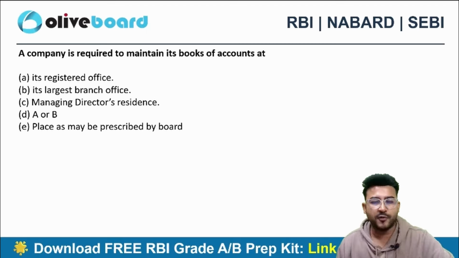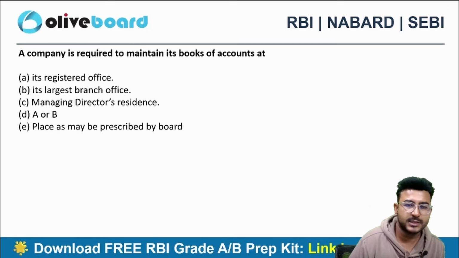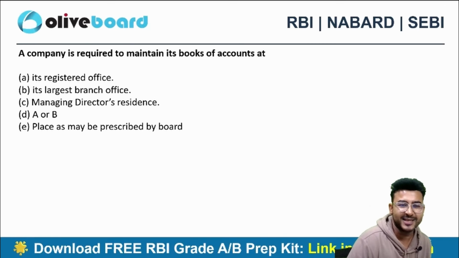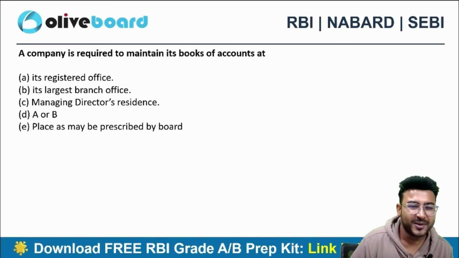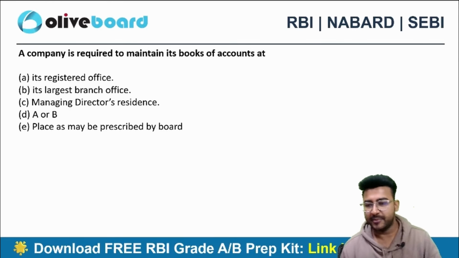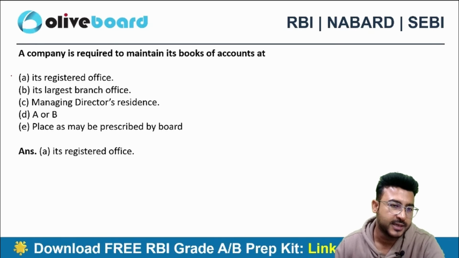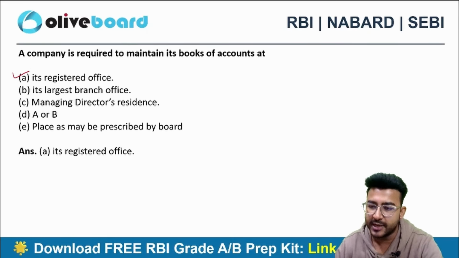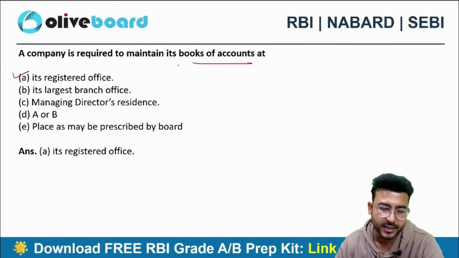At the registered office, largest branch office, managing director's residence. That's hilarious. Option A or B, or place as may be prescribed by board. The correct answer here is registered office. Registered office is the correct choice, right? Option A. If you are a corporate entity, you can keep your books of accounts at the registered office.